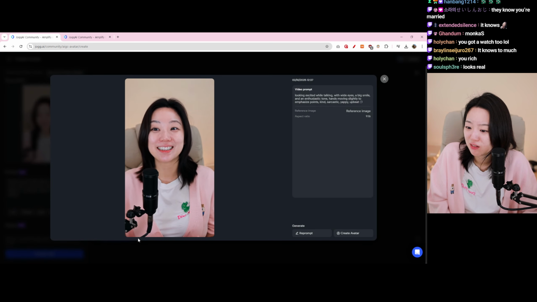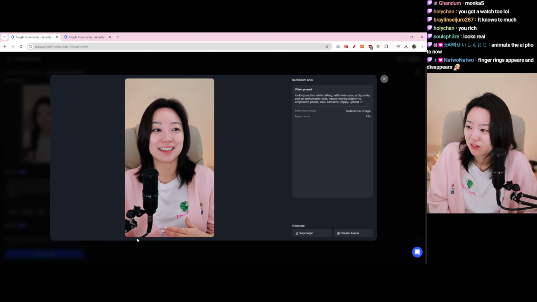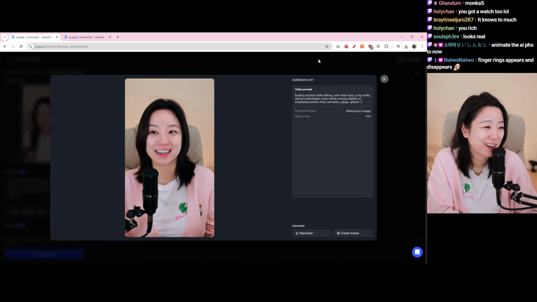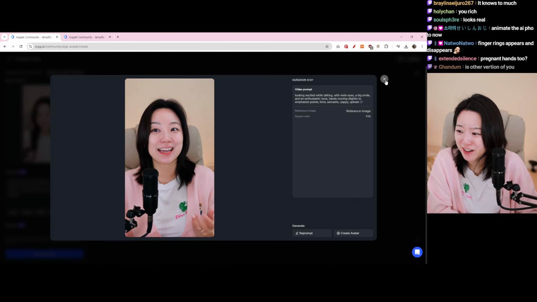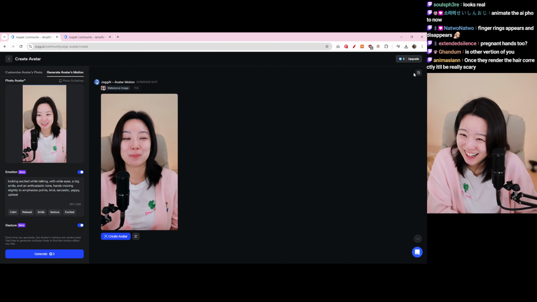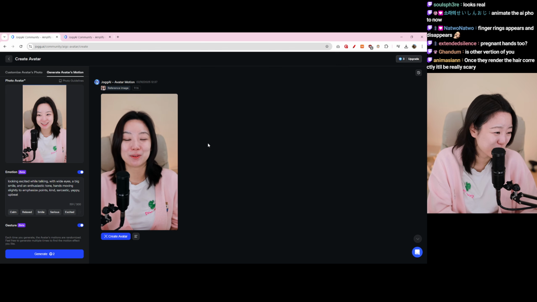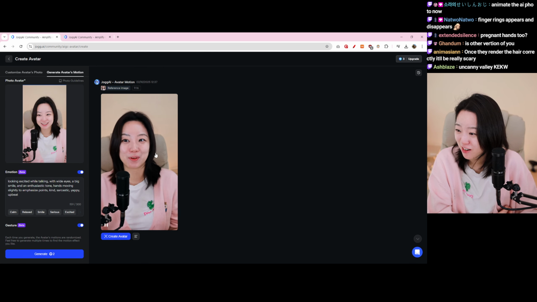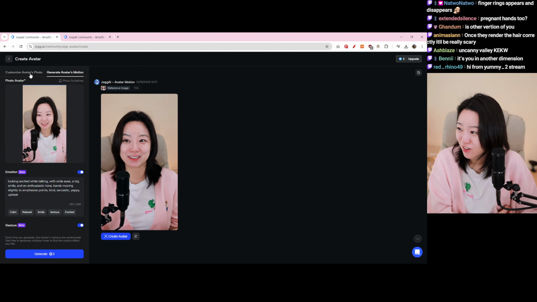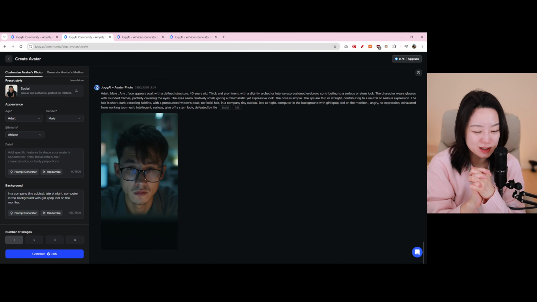Also, the avatar motion, I do have to say, is still awkward, especially because they naturally put in hand gestures and I suddenly got these really thin looking hands, and it doesn't even feel like an Asian person's hand. So it seems like it doesn't identify what I'm wearing, and it just puts in something natural. And every time in the movement, the ring and the watch sometimes disappear. So I would have to say the photo generator is of really high quality, but the motion I think still needs some work.